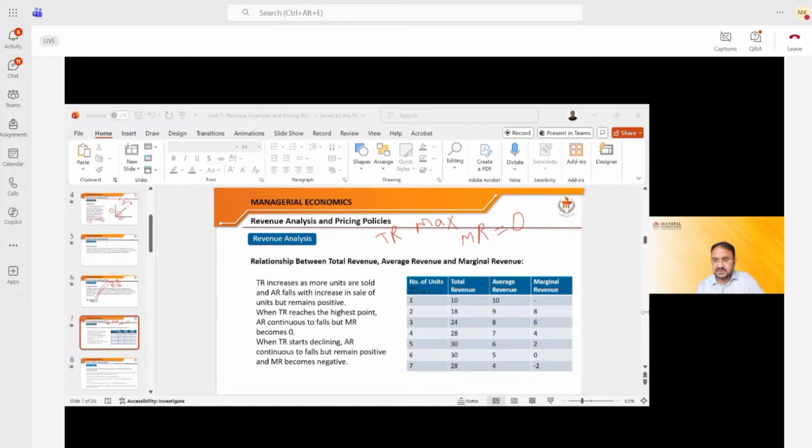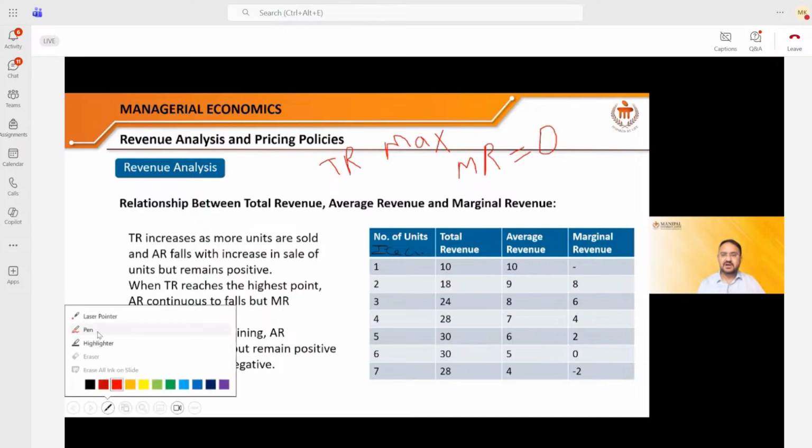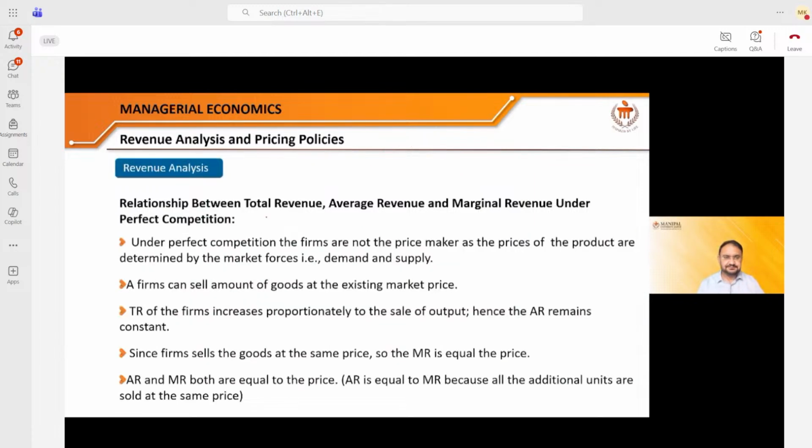Okay. Any other question? Perfect. So there is not much question. That means you people are getting it. It is a very easy concept, so it should not take much time. So let's move further. You understand three things, my dear friends: average revenue, total revenue, and marginal revenue. You also know that the total revenue will be maximum if the marginal revenue is going to be 0. Right? Now let's see further.